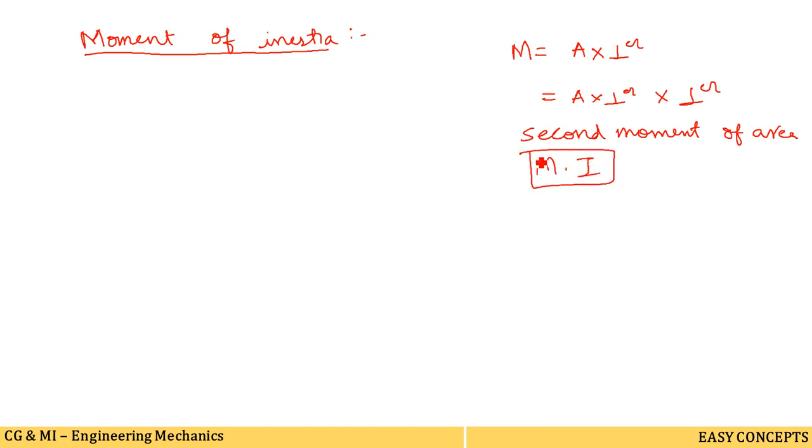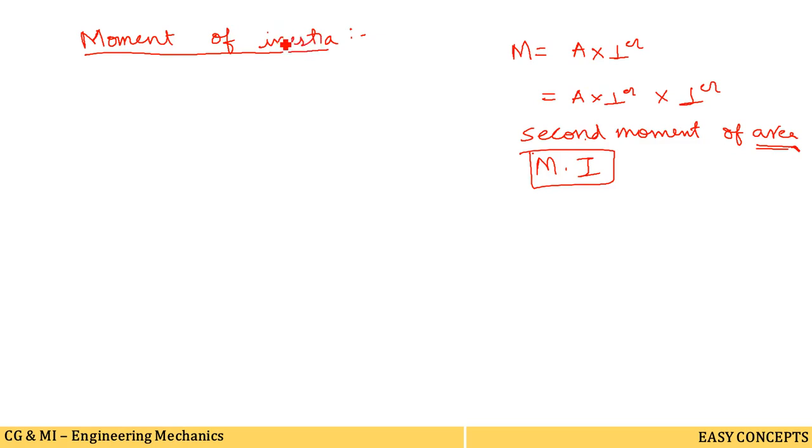So moment of inertia is the second moment of area or second moment of line, depending upon the case. If we are speaking about area, it is the second moment of area. If about a line, it will be the second moment of line. Moment of area taken twice is the moment of inertia.